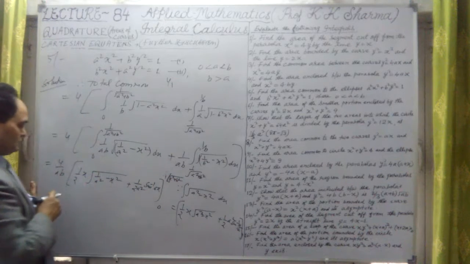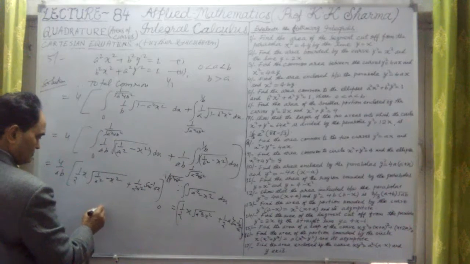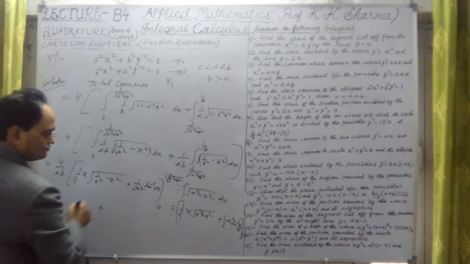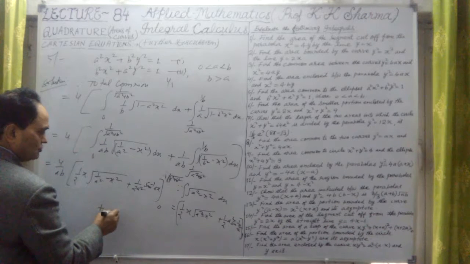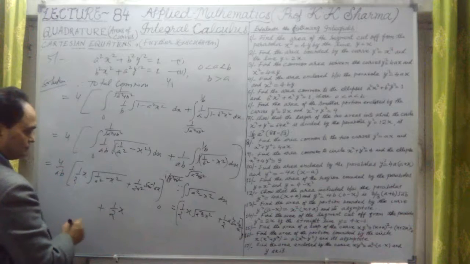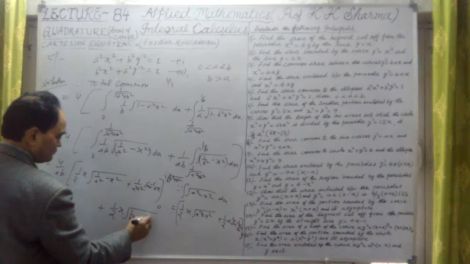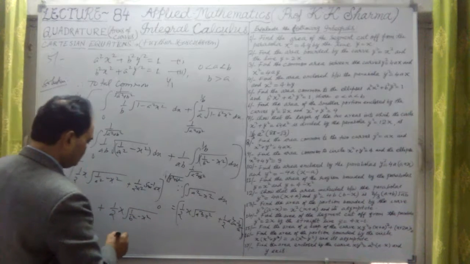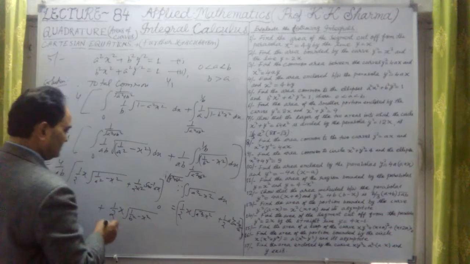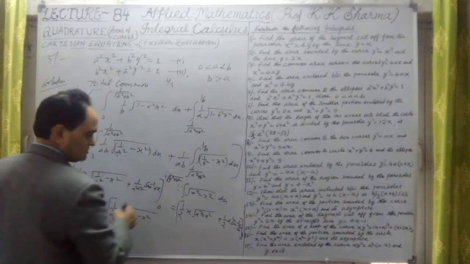Limit, it will apply. Plus the second integration, 1 upon ab I have taken outside. So this is also of the same type, 1 upon 2 into x under root 1 upon b square minus x square. But in this case the limit will be a different limit. First limits are 0 to this.